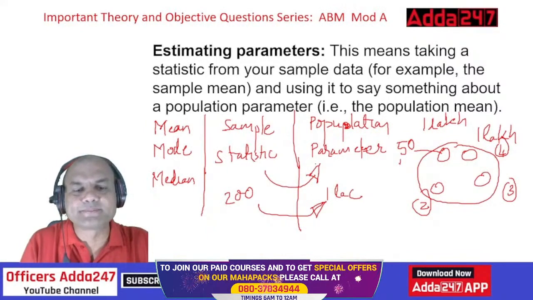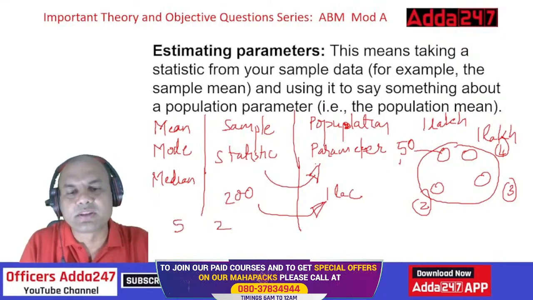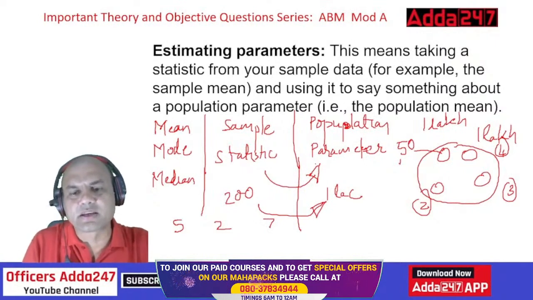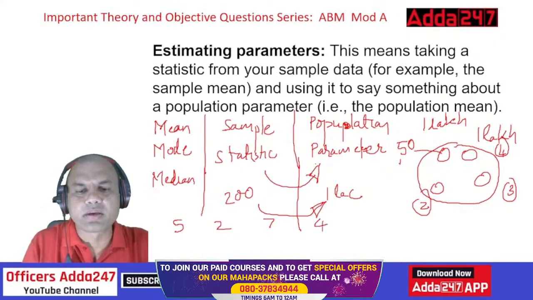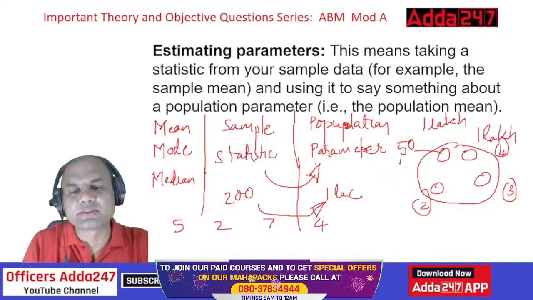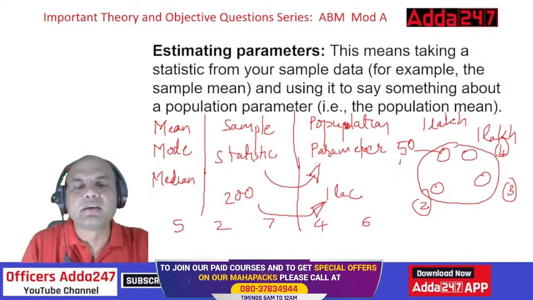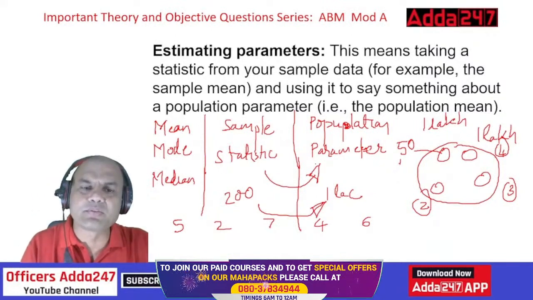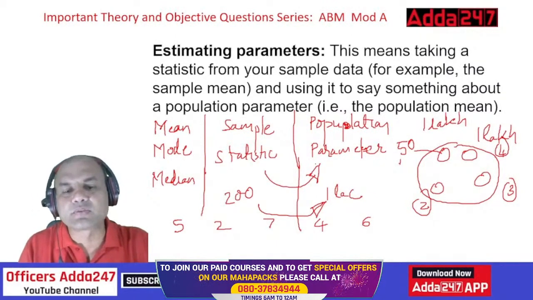Suppose I am having 5 numbers: 5, 2, 7, 4, and 6. These are the 5 numbers. Now I tell you to find the mean. Mean is very simple. Everyone give me the answer for mean.